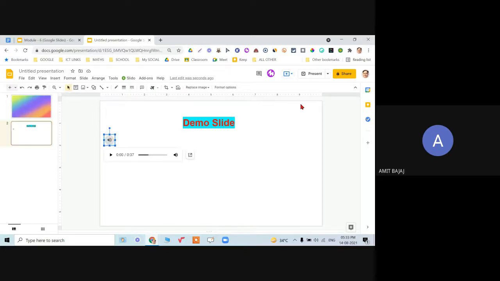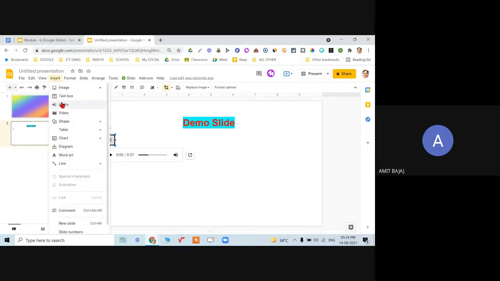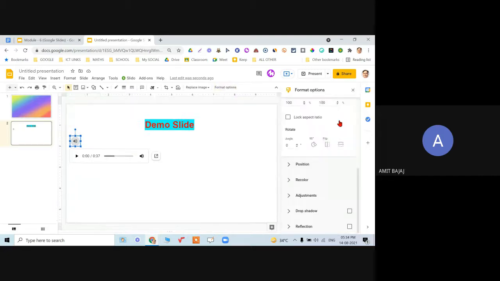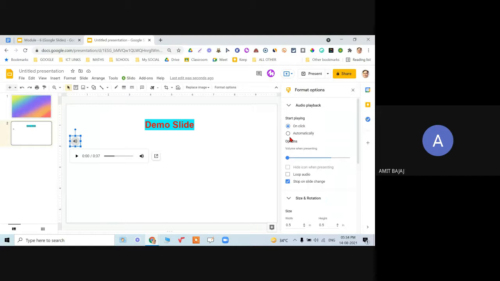And if I have these settings, I can even go for its settings. I need to check out where the setting for this audio is, because when I insert this, the settings appear on the right hand side. Click on format. So, automatically,